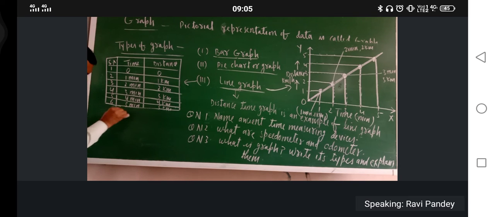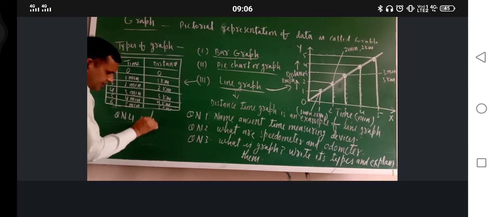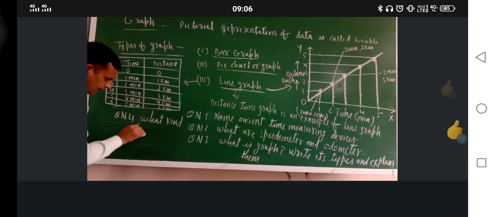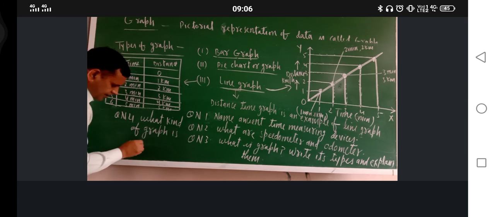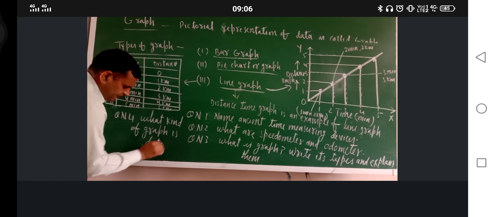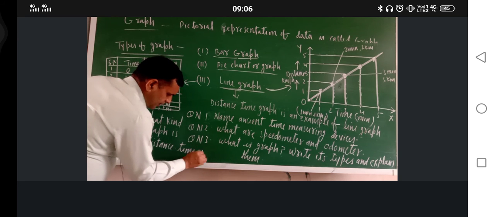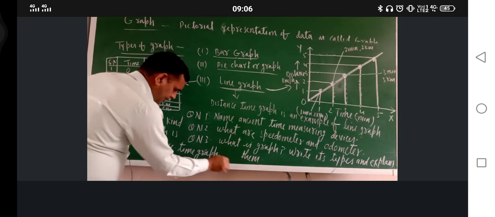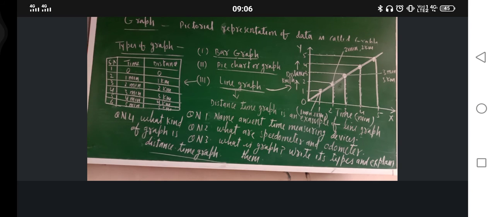Question number 4. What kind of graph is distance time graph? What kind of graph is distance time graph? So in this way I have explained different types of graph.